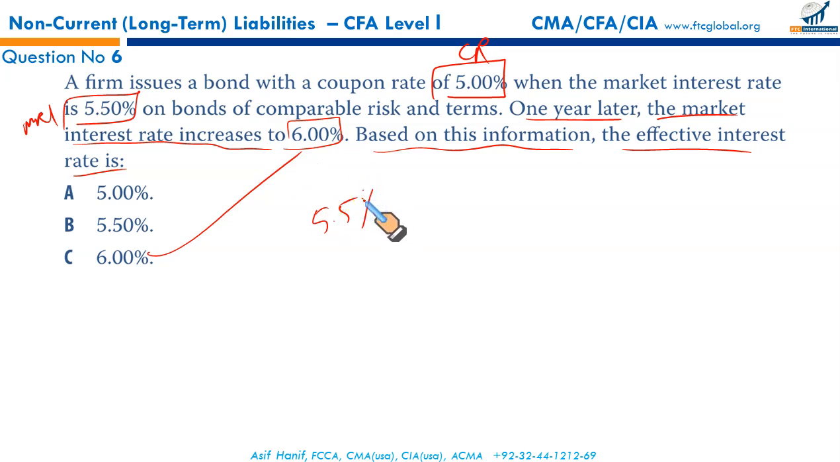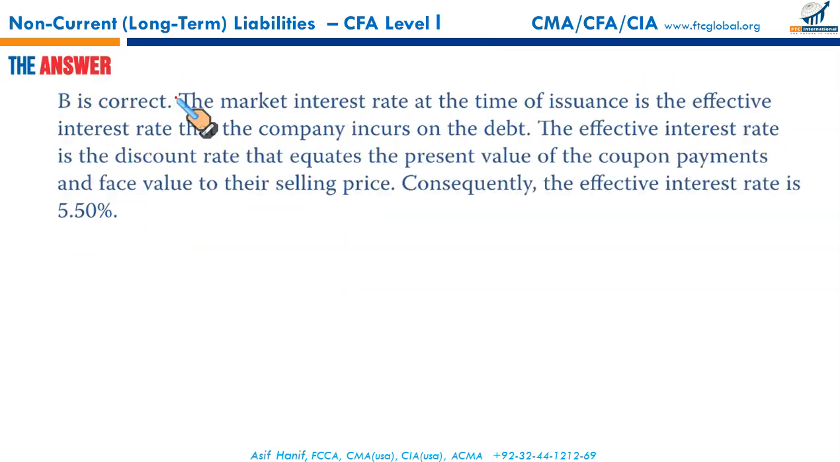Why? Because for bond valuation, market rate of interest is the rate prevalent at the time of issuance of the bond. When we issued the bonds at that time, the market rate on bonds of comparable risk and terms was 5.5%. Now this would be your effective interest rate, 5.5%. B.